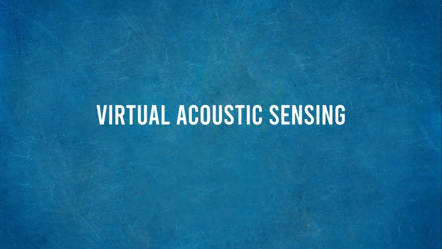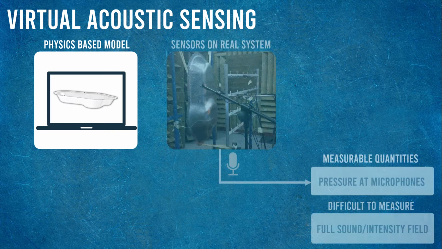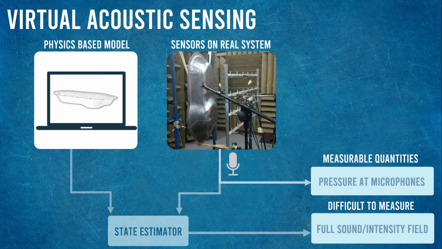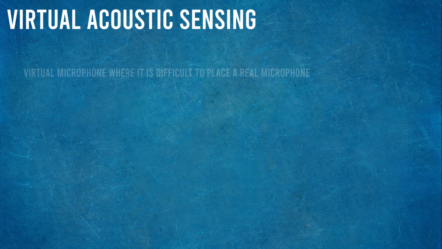Besides pure modeling, another interesting approach is to smartly combine the numerical model with a small set of real-life measurements and get the best of both worlds. The small set of measurements gives us information on the real physical system, while the numerical model gives us the opportunity to also calculate the vibro-acoustic behavior on points where we don't measure. Thus we are effectively creating a virtual sensor. For example, we could use this concept to create a virtual microphone on a location where it is practically impossible to put a real microphone.